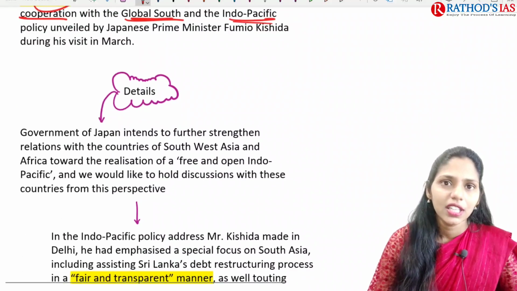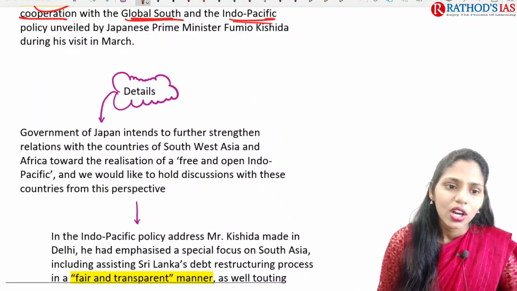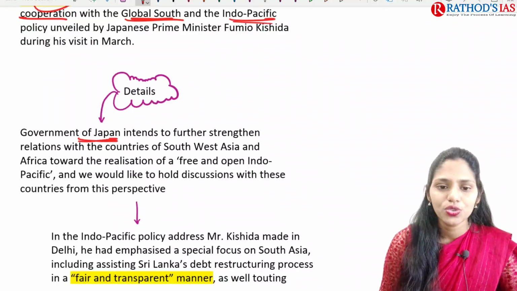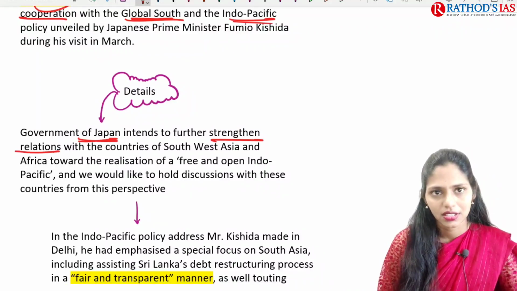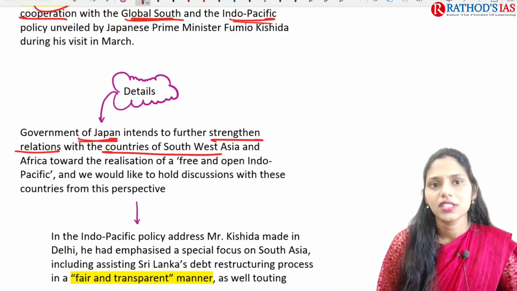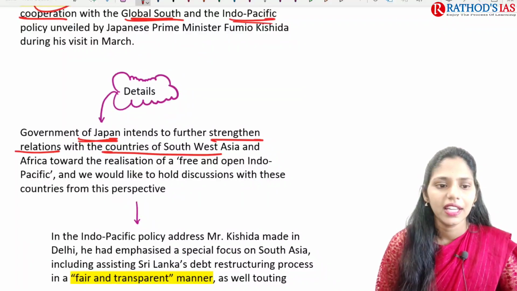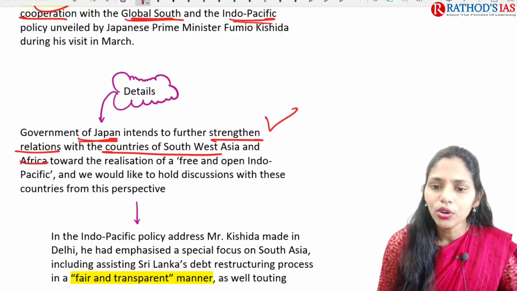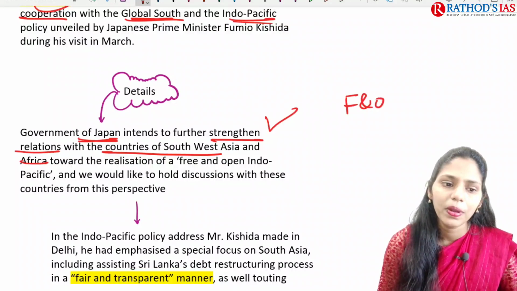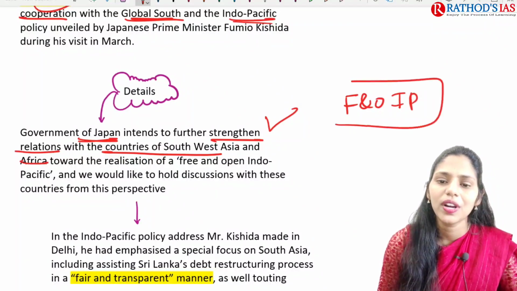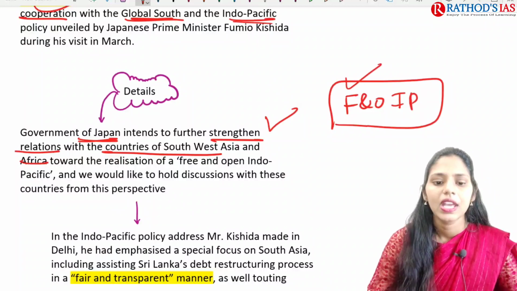Next, if you see the details, it says the Government of Japan intends to further strengthen relations with the countries of Southwest Asia and wants to move towards a free and open Indo-Pacific region. This is one idea behind the visit.